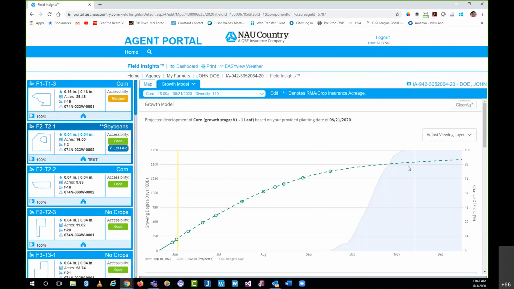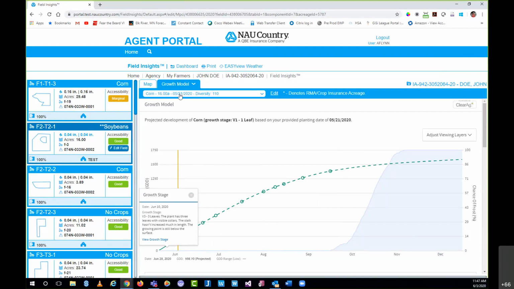And we can see that here. Now we're not looking at soybeans anymore. We're looking at corn. As far as what we're looking at on this particular line graph, each one of these stopping points is a growth stage. So on June 10th, if everything goes as planned, which is just in a week, looks like, we'll hit the 3-leaf stage for this particular crop, which again, in case that seems late, this corn was planted on May 21st.